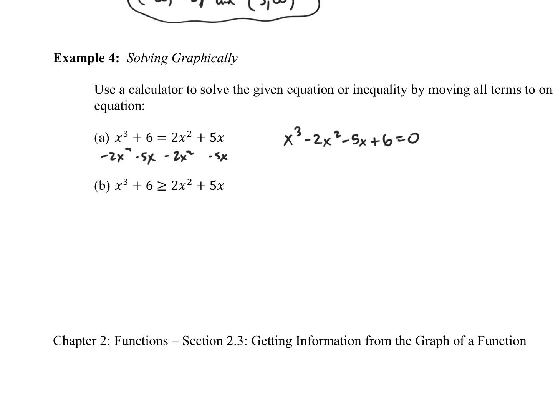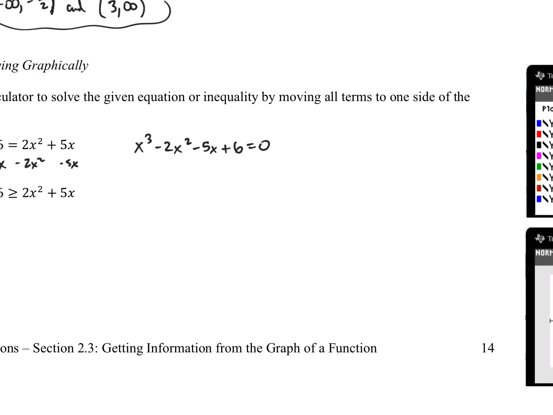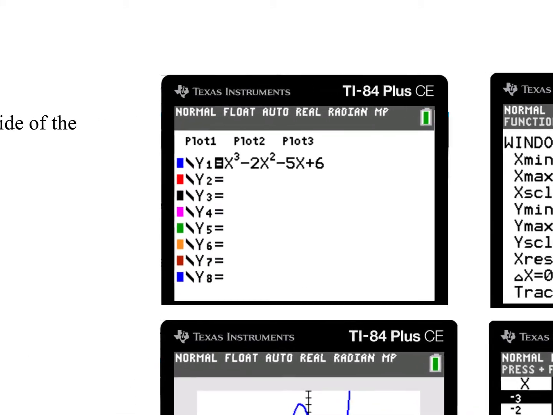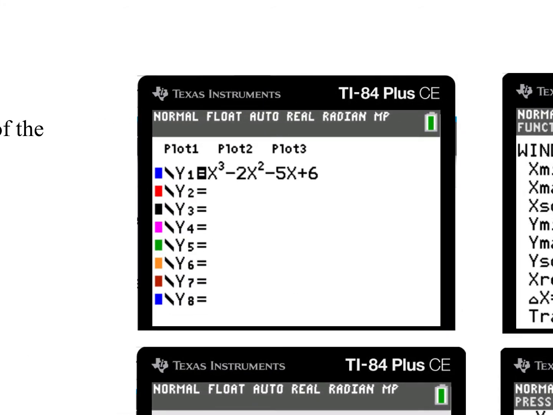In chapter 1, we factored this or tried to work it out algebraically. This time we're going to look at it graphically. So what I'd like you to do is type that into y1, the very first equation in your calculator. That's what we're going to take a look at.